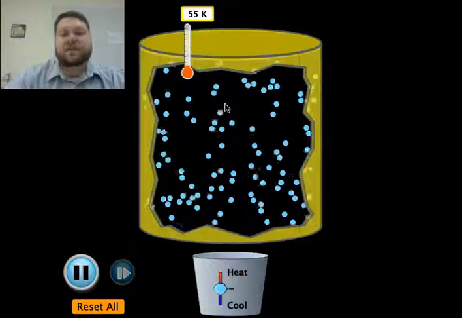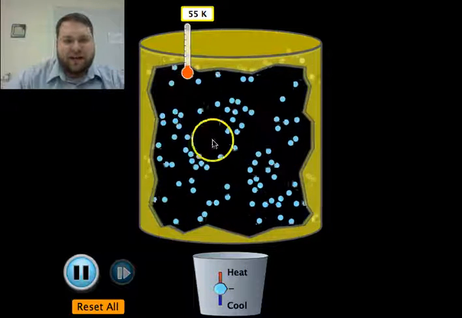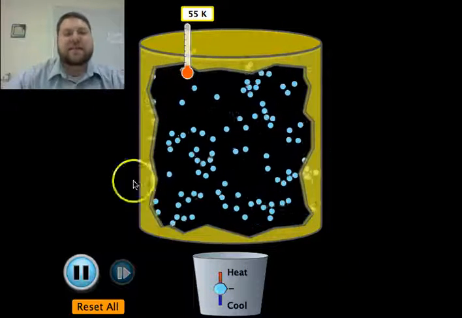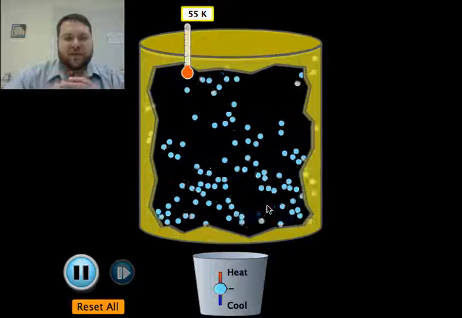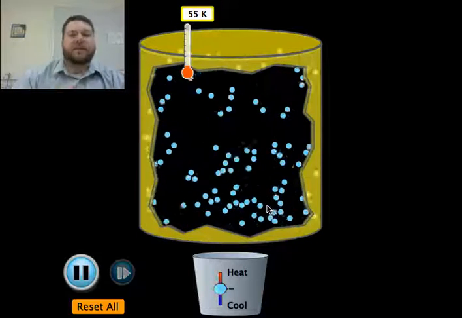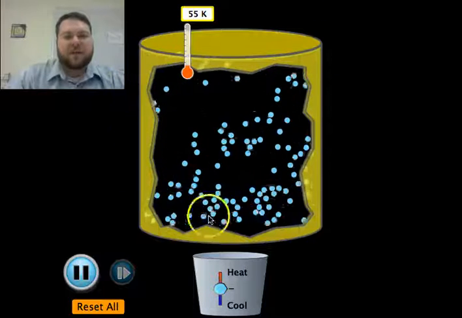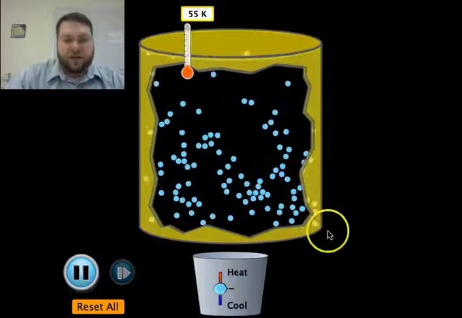If we do something different, however, we take the energy for that atom, and that atom, and that one, and that one, and that one, and all the atoms in this, and we add all those energies together. And not just the kinetic energy, but all the different types of energy stored by those atoms. All of that together is what we call thermal energy.